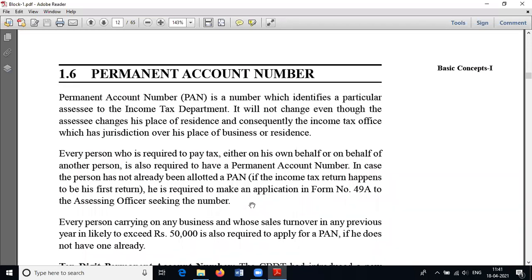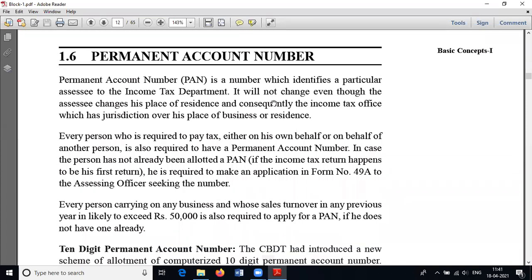Then next we have to understand what is the term permanent account number. We are familiar with the term PAN nowadays. Some of us have the PAN card. It is a plastic card that contains a series of numbers and digits, which is purely for the purpose of paying bills, tax, deposits in amount in excess of 50,000 rupees. Nowadays it is mandatory for every payment in excess of 50,000.